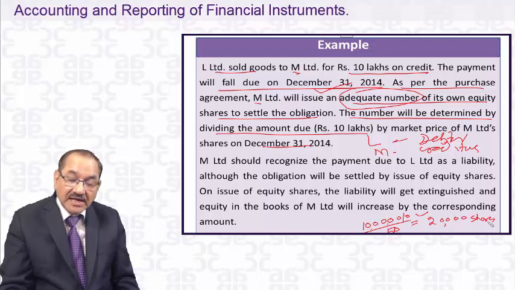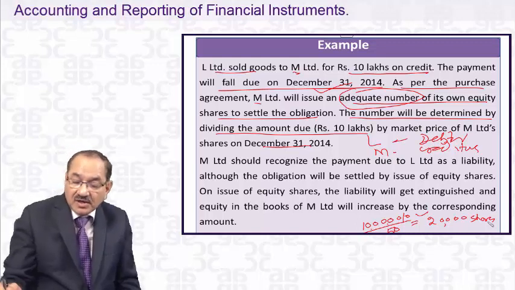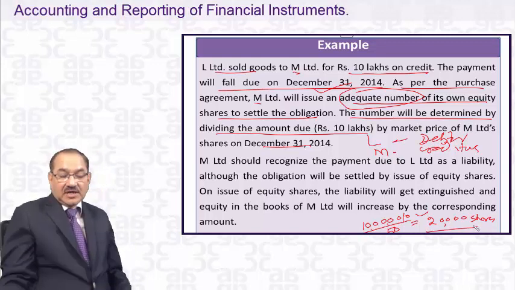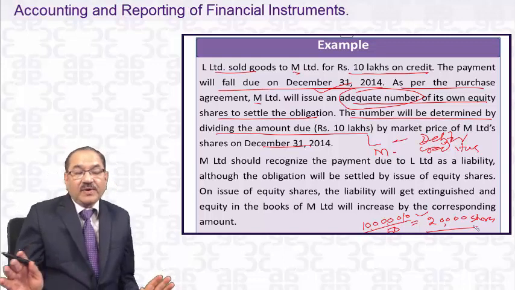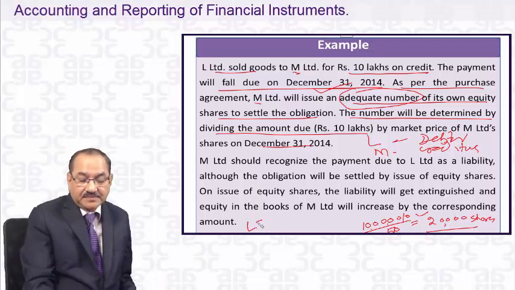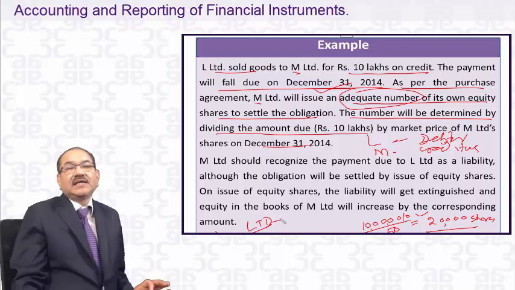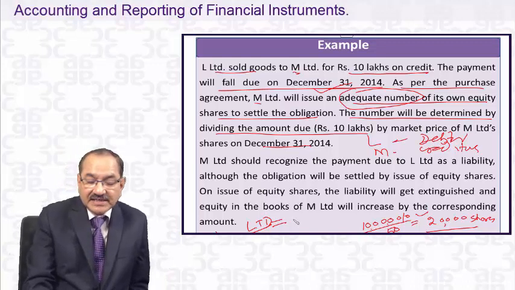M Limited should recognize the payment due to L Limited. Now, see the case here. There are two parties. One is L Limited. There is no issue with L Limited. L Limited is showing it as debtors of 10 lakhs in its books of account.